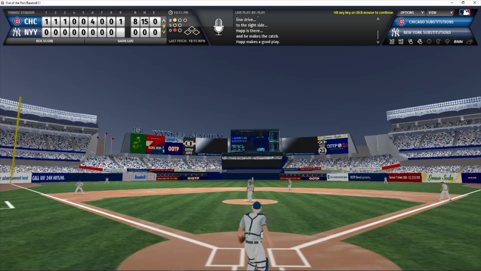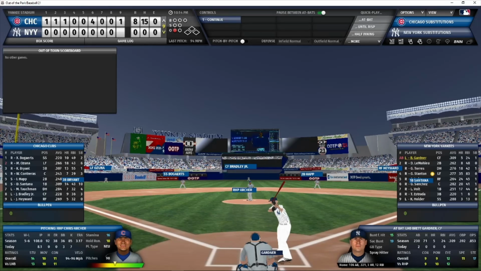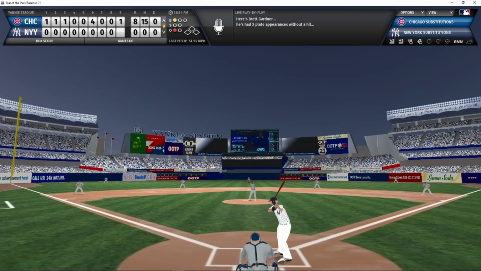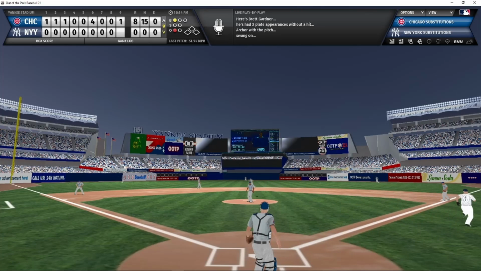So Happ grabs that ball before it gets into center field, and now Gardner is the batter with 1 out and nobody on base. Archer staring in at the sign. 1 ball count. Here comes the pitch. Popped up on the infield. Happ, again, the shortstop waves him off, and Bogaerts makes the catch for out number 2.